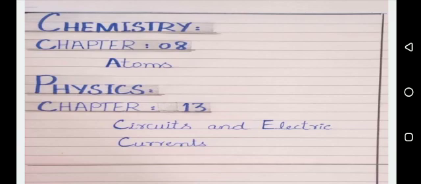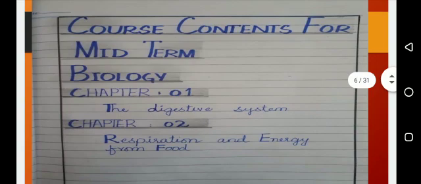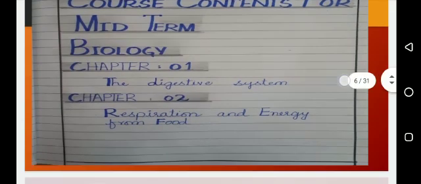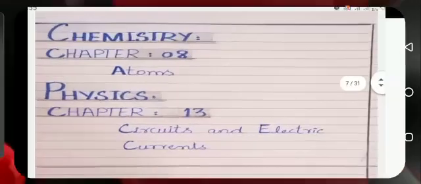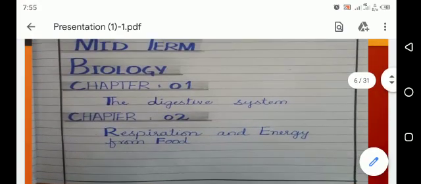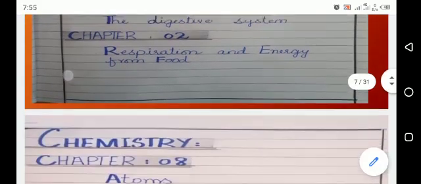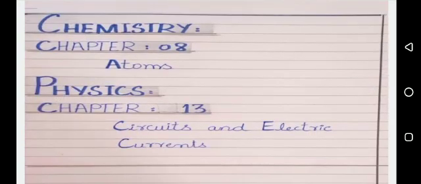So all of you are clear about the course contents. This is your course contents for the midterm. These chapters will be covered within the midterm. So we have a total of 4 chapters, in which 2 chapters are included in biology, the digestive system and respiration and energy from food. And in chemistry, the atoms chapter is included, while in physics, circuits and electric currents are included.